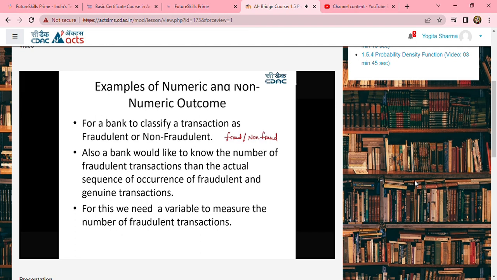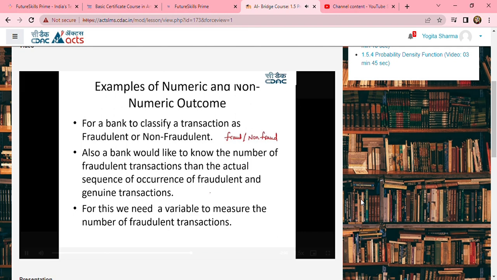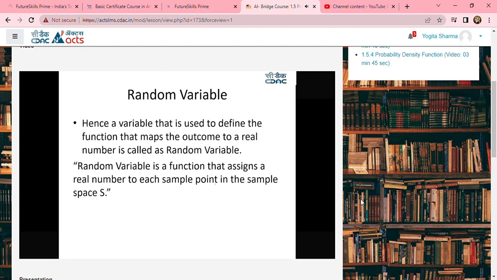Now, in order to find this outcome variable, your outcome variable has to be measured. So whether it is fraud or non-fraudulent, and then how many times the sequence of a fraudulent transaction occurs when you look at the genuine transactions, right? If you just see here, you need some sort of measurement to be done. That measurement of the outcome variable is called the random variable. Hence, the variable that is used to define the function that maps the outcome to a real number is called a random variable. Hence, the definition of the random variable is a function that assigns a real number to each sample point in the sample space S.